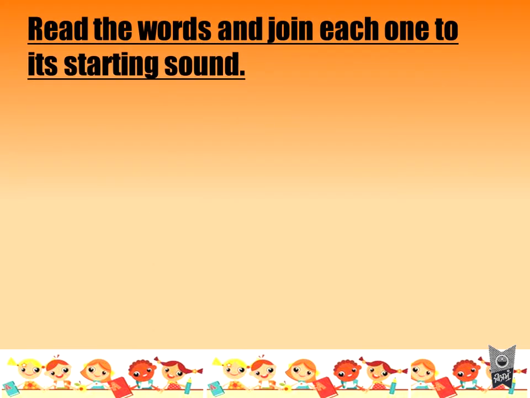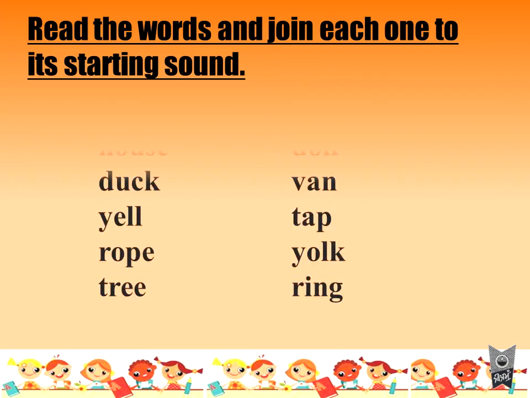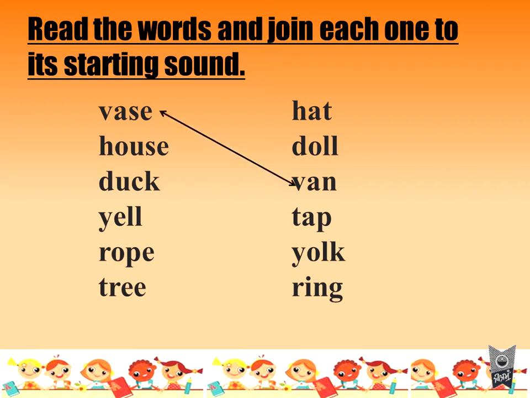So what is the home assignment? You have to read the words and join each one to its starting sound. This is also in your textbook. So you can complete it in your textbook. The first one is done for you.